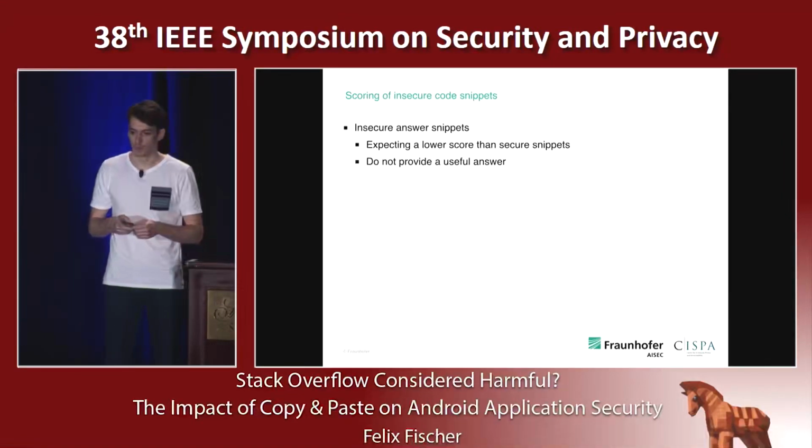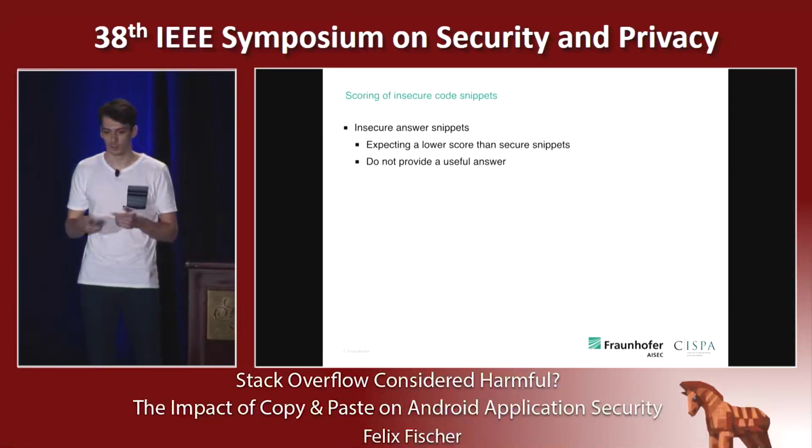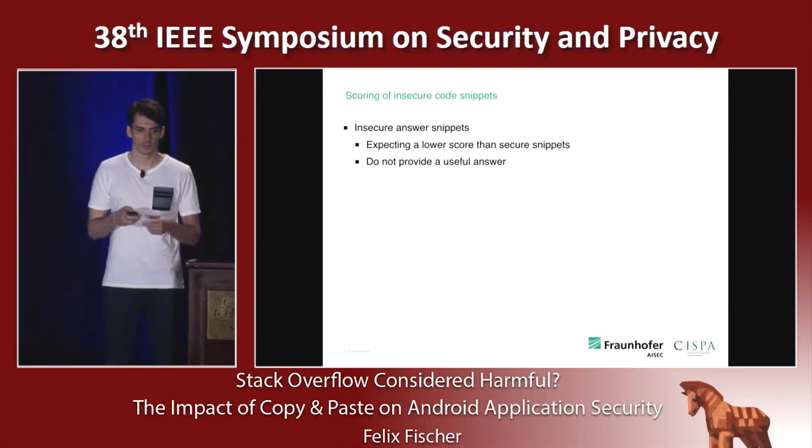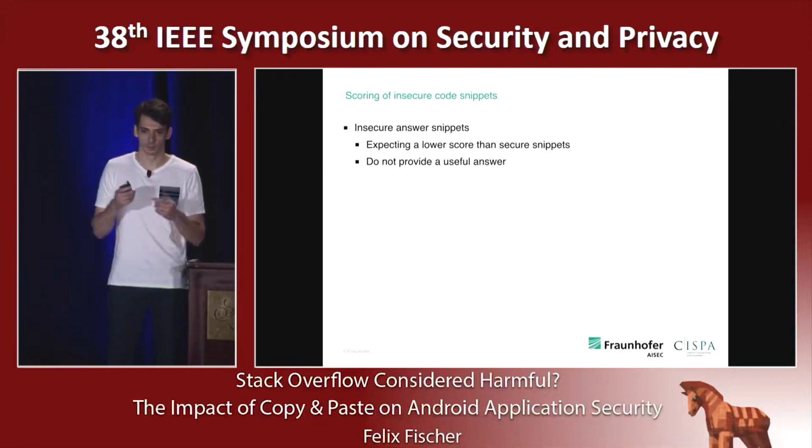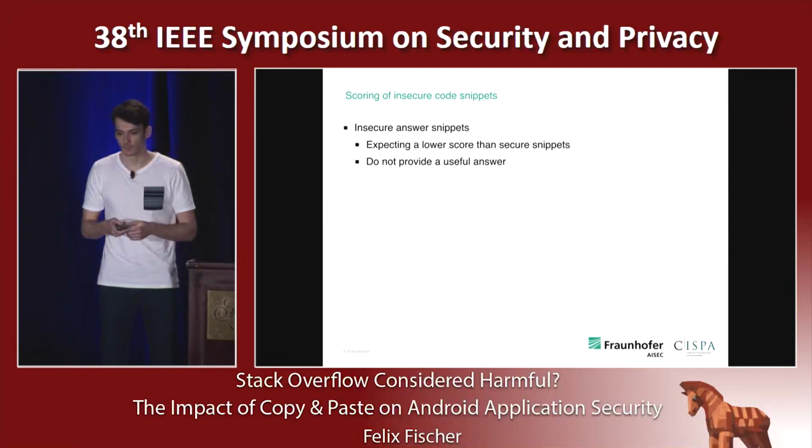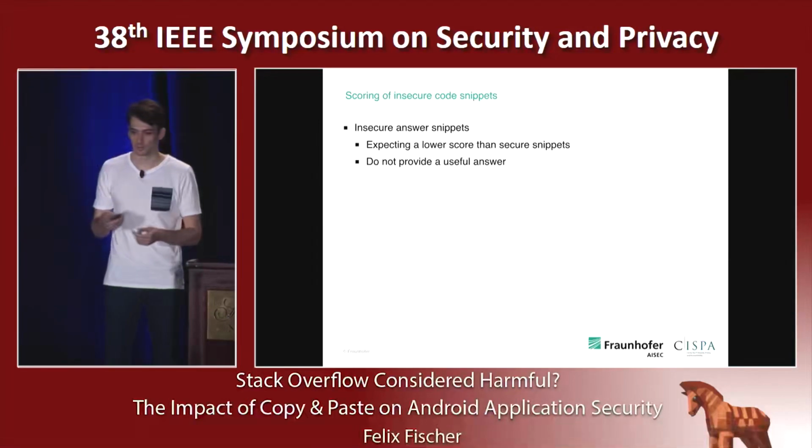When you look at code snippets that are provided as an answer, meaning that it provides a solution to a stated problem, you would expect a lower score for insecure code snippets than for secure code snippets, as it does not provide a useful answer from a purely security perspective.